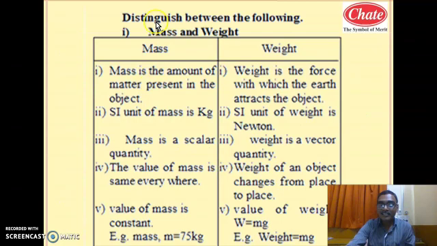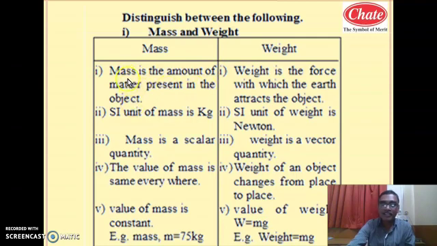Now we will see the next heading of this chapter, that is the difference between mass and weight. The question is: distinguish between mass and weight. What is the difference between mass and weight? So the first difference is the definition. Mass measures the amount of matter present in the object.